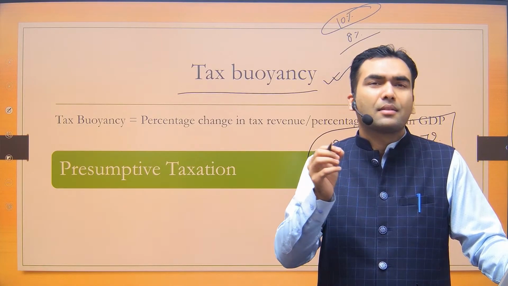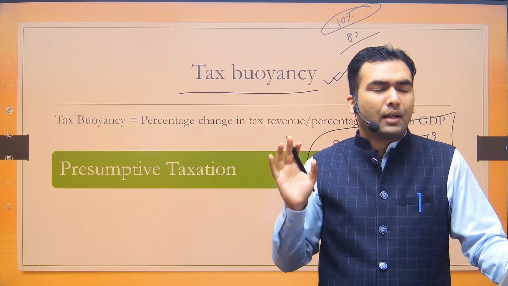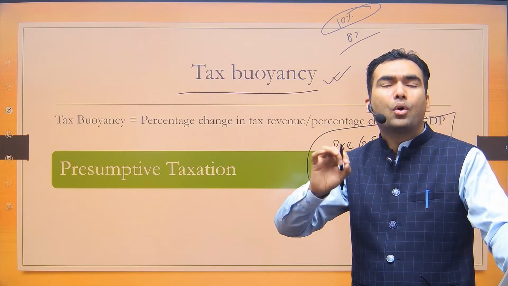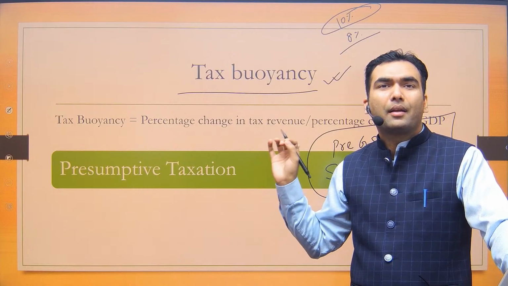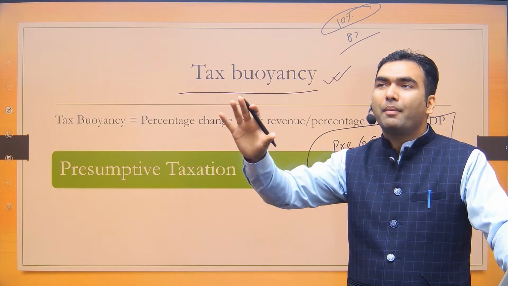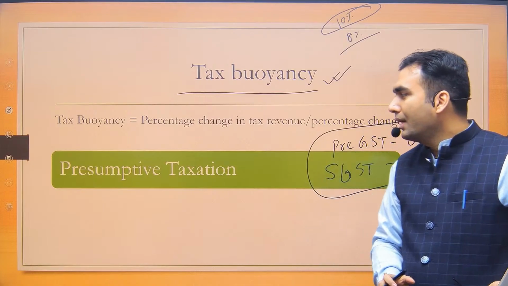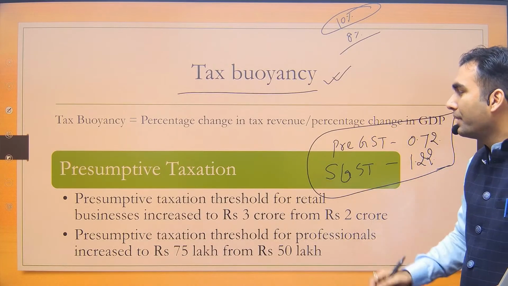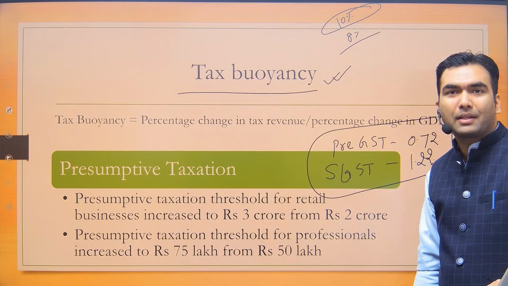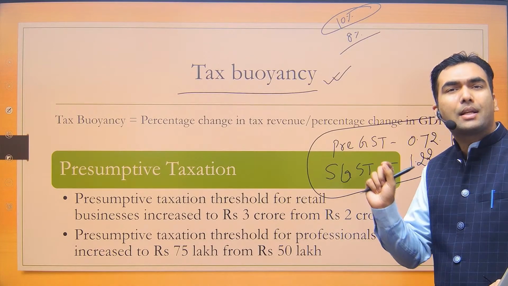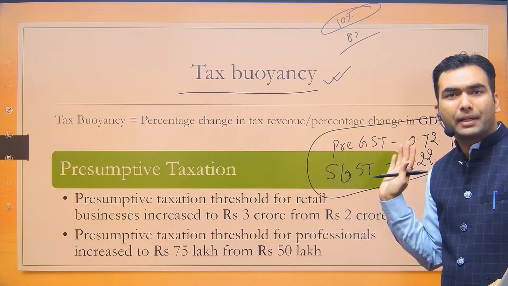So the government said let's simplify this regime. Rather than going into all this detailing, we will presume that you have had a certain income, and based on that presumption you will have to pay tax. So there are two broad categories of presumptive taxation in the Income Tax Act. Yes, 44AD, and there are other sections as well. Those sections are not important, so that's why I am not telling you.